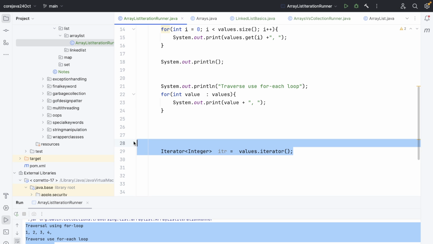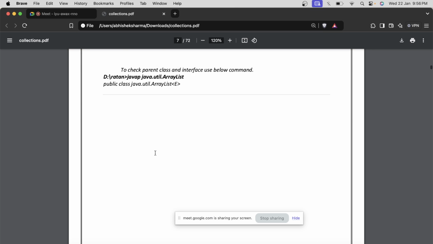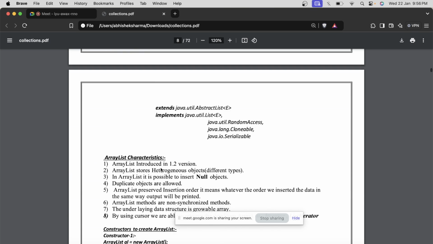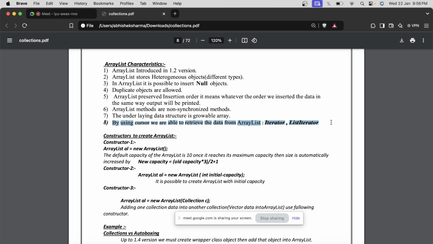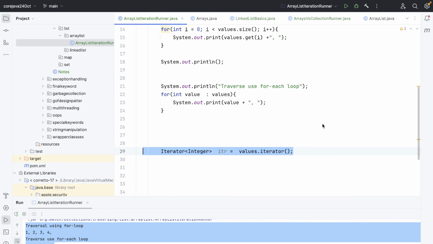Now we are working with iterators. So what's an iterator? Not every collection, but a few collections or their implementation classes provide an iterator. It's not in the common list interface properties, it's in the subclasses. Whether they want to provide it or not, you will get it in almost every list interface.